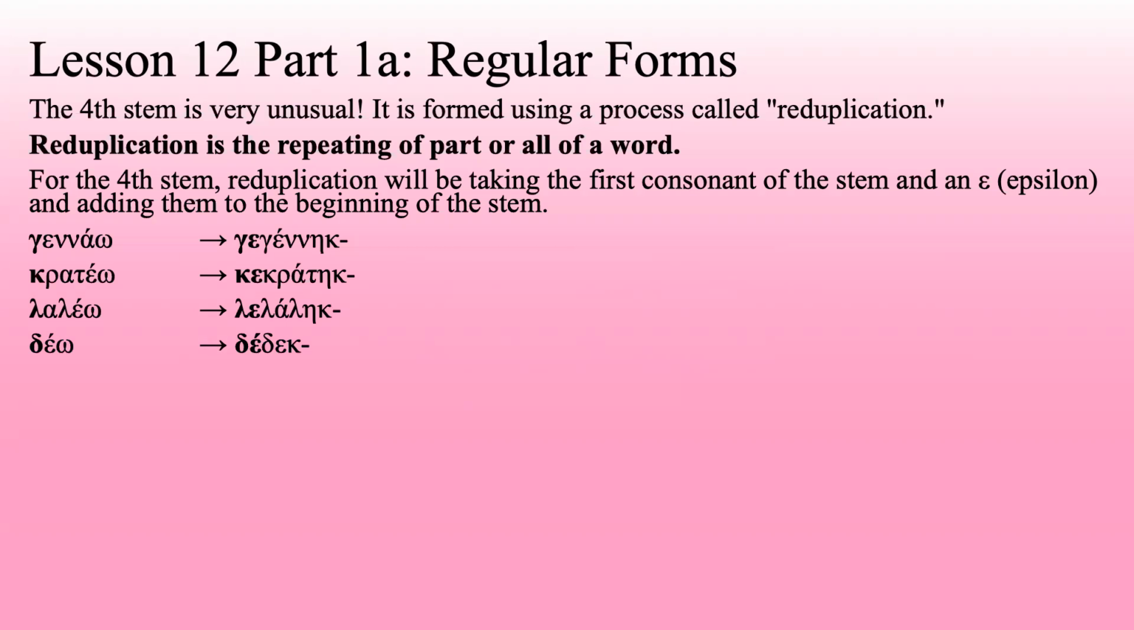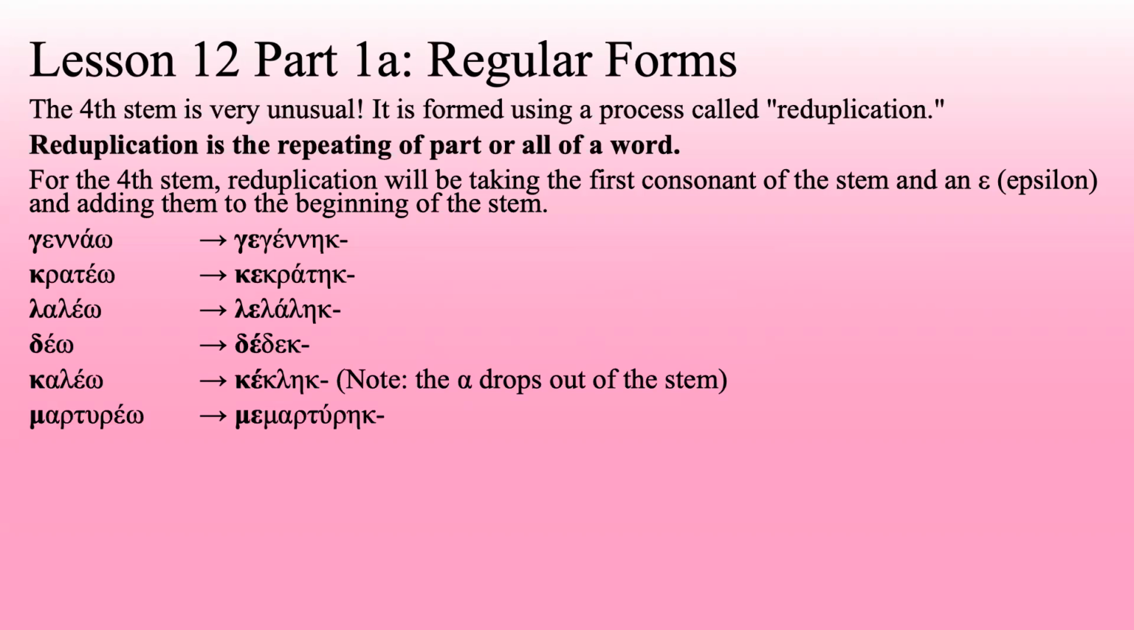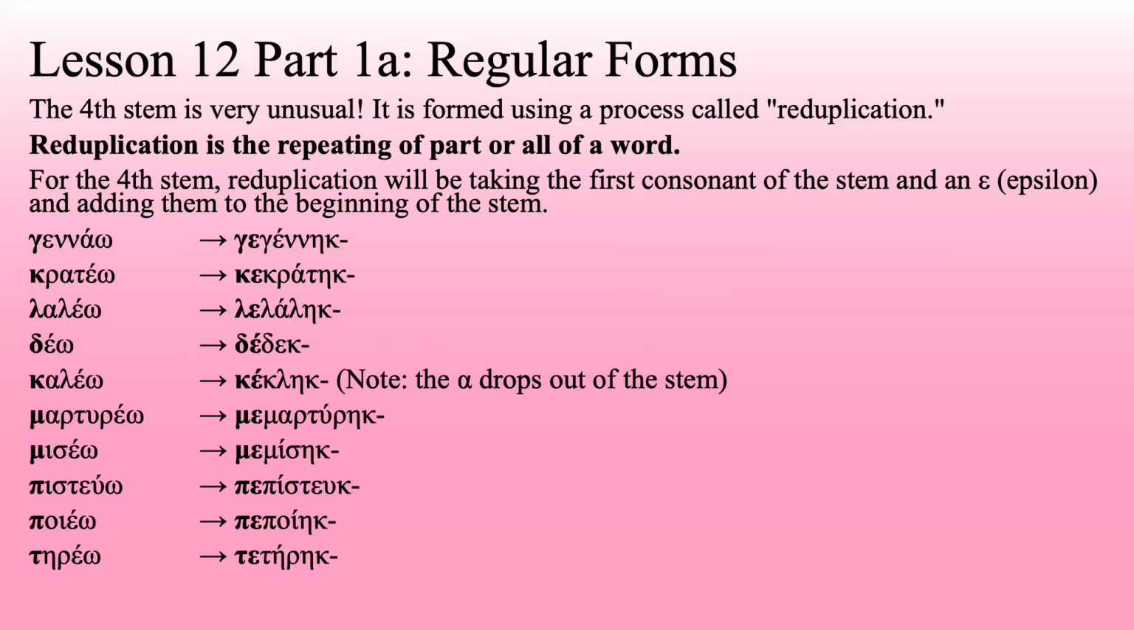Deo becomes dedeke. Kaleo becomes keklake. Now, notice that the alpha drops out of the stem here. That is an exception. Martyreo becomes memartyrake. Miseo becomes memisake. Pistuo becomes pepistuke. Poieo becomes pepoyake. Tereo becomes teterake.